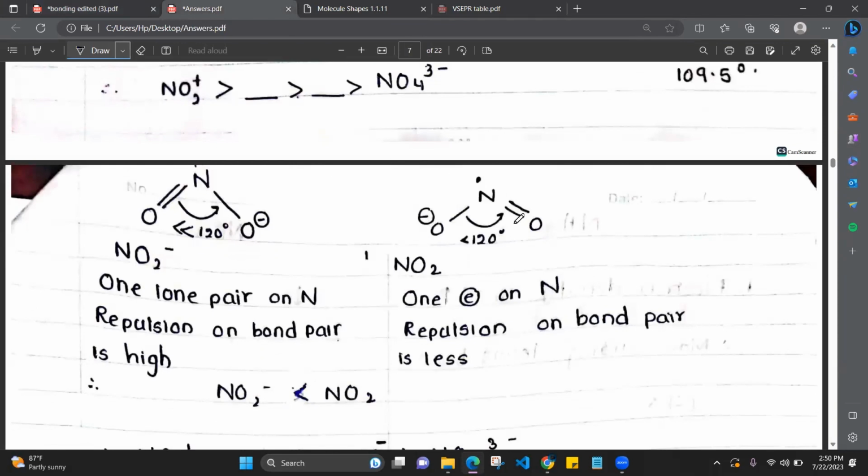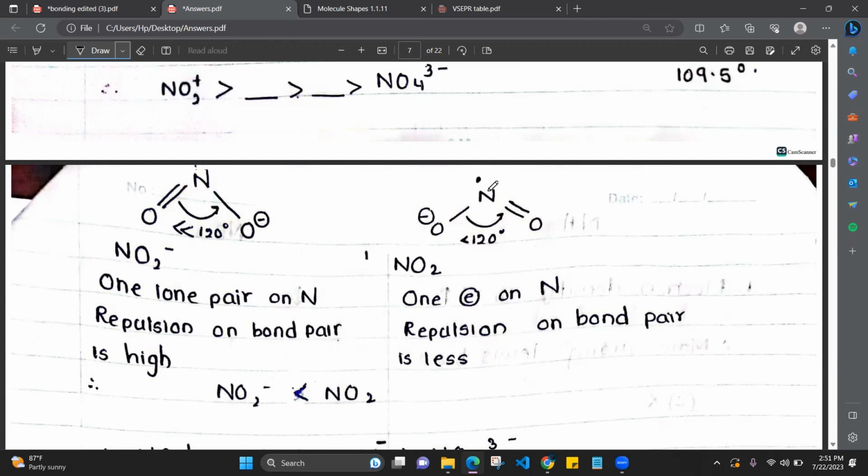So NO2 is this, NO2 minus is this, right? Now if we compare the shapes, the shapes will be the same, right? Bent. But NO2 minus has one lone pair. Here it's not visible, it's one lone pair on the nitrogen. Therefore, the repulsion on the bond pair is high. This lone pair has 2 electrons, no? So that will have a higher repulsion on the bond pairs. That means the bond pairs will come closer and closer. So this bond angle will be much lesser than 120, right?